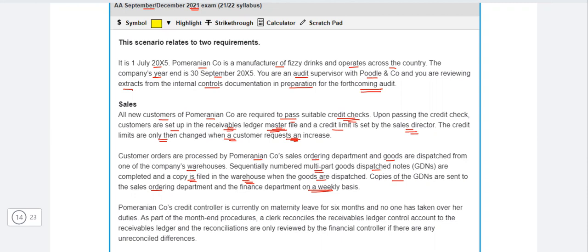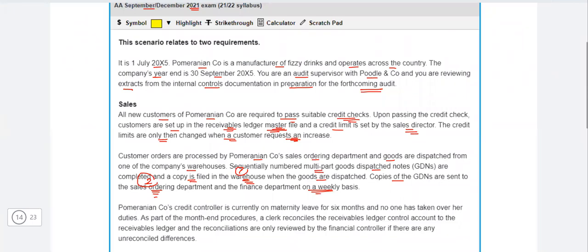The copies of GDN are sent to the sales ordering department. The same is the scenario with the sales ordering department, because they have received the order. The warehouse department has dispatched the order. They should have the copy as evidence, and they should be aware of the status when the sales ordering department is asking them. And the similar is the case with the sales ordering department. They should have the copy of it, because when the customer asks where is my order, they should know the status. Okay, this has been dispatched and it will reach you in such and such time. So both work the same. The warehouse should have the copy as evidence and to confirm the status. Similarly, the sales ordering department should have the copy as evidence and for the status.